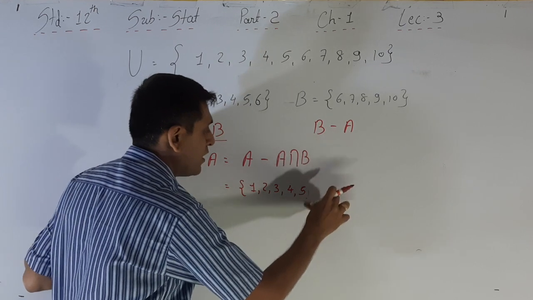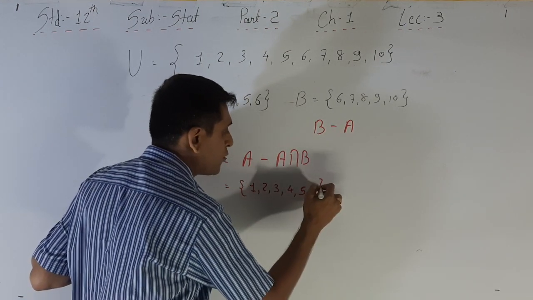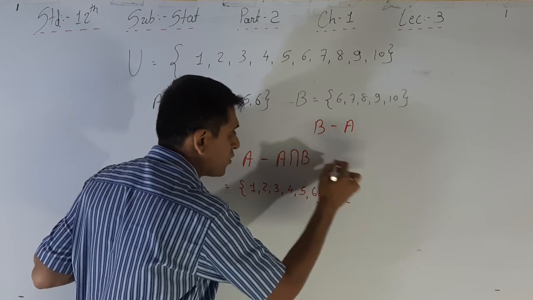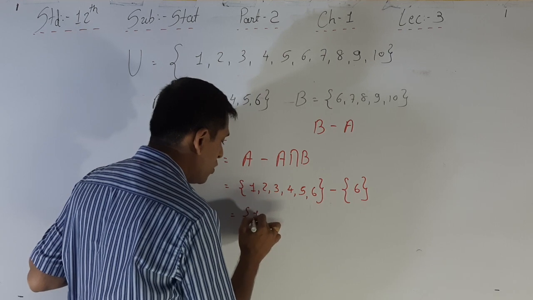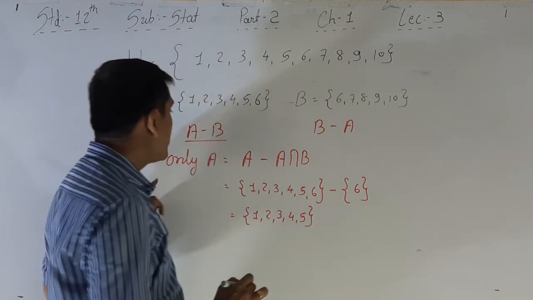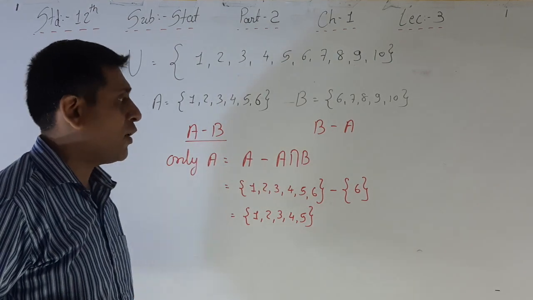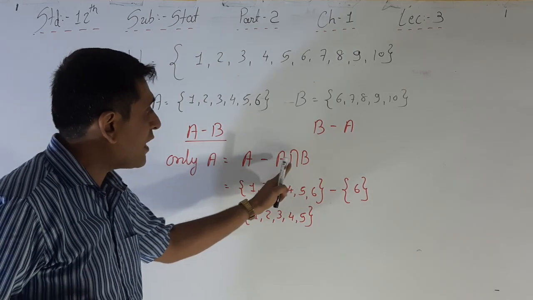See, I am writing it here in full. A is equal to 1, 2, 3, 4, 5, 6 minus A intersection B, which is 6. So the final answer is 1, 2, 3, 4, 5. So A minus B is equal to what? Only A. That means A minus A intersection B.